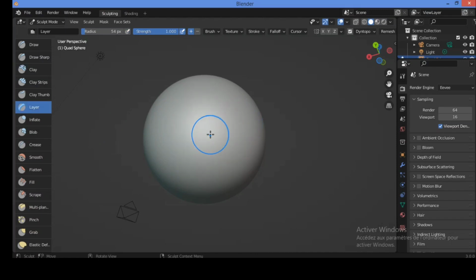Now let's see the layer brush. It's selected now, highlighted in blue, as you can see here. Let's see its effect in altering the geometry. This layer brush moves all vertices to an exact height, creating a flat layer like this.